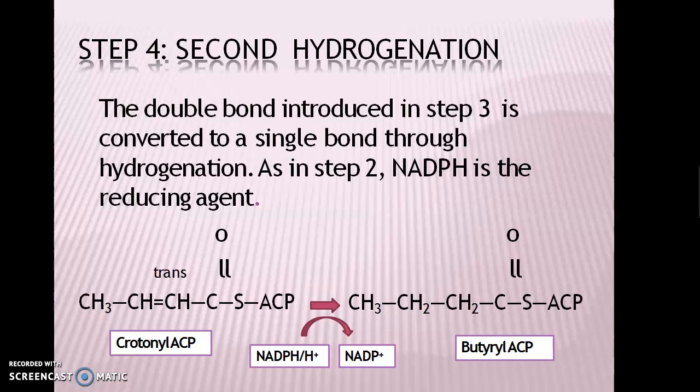It accepts 2 hydrogen atoms from NADPH and H positive to form CH3 CH2 CH2 C double bond O SACP, that is known as the butyryl ACP.